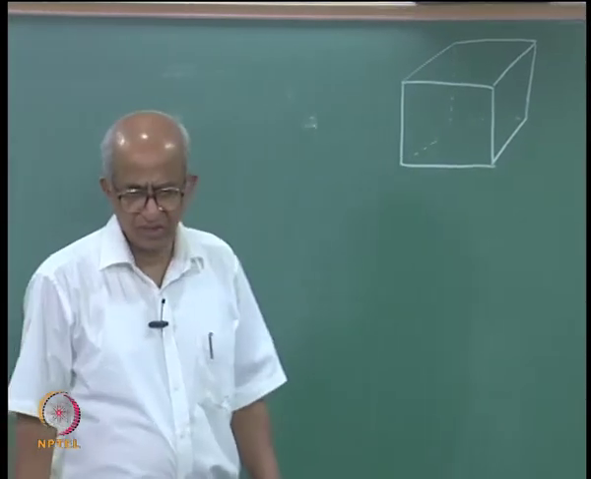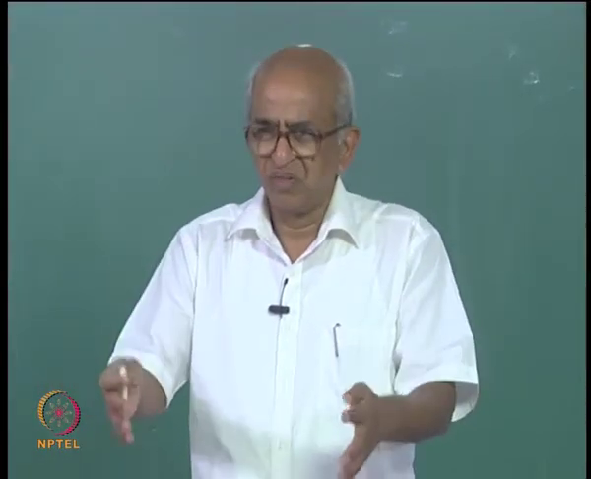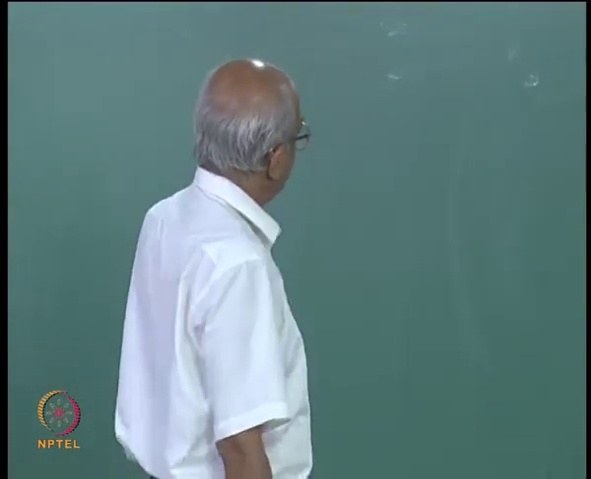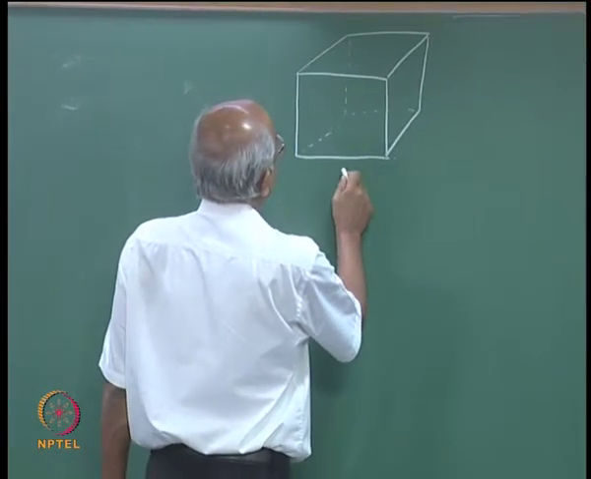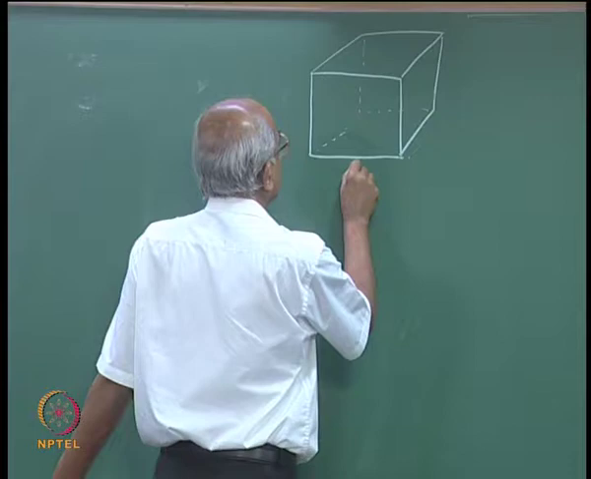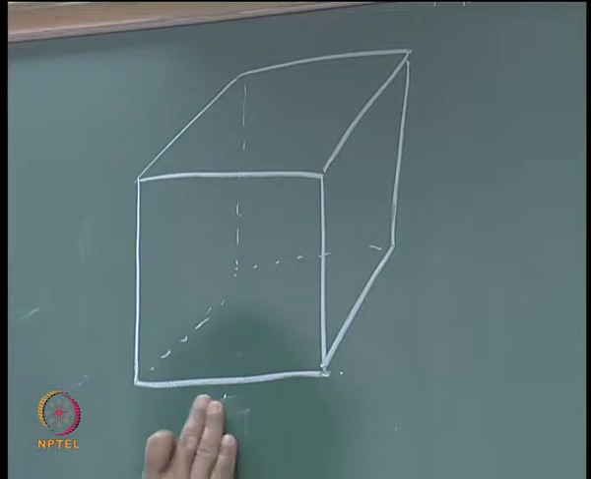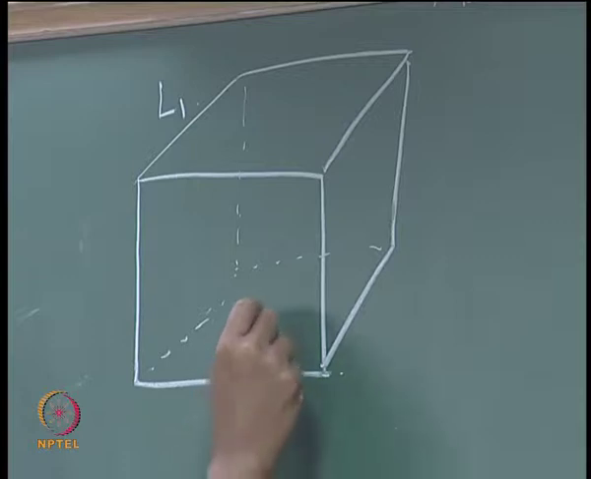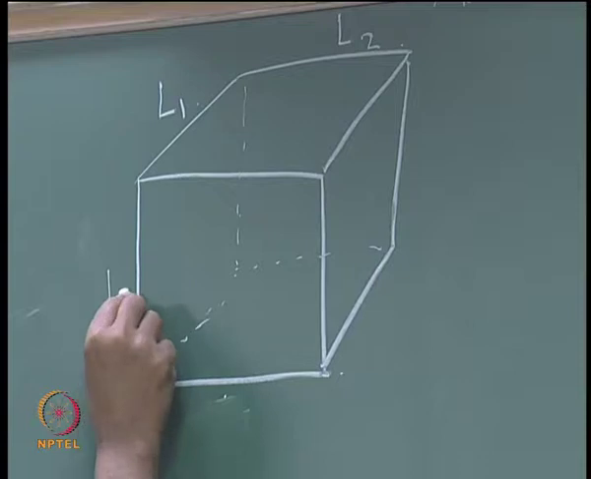And just to make things simple, I will say that this piece of metal has the shape of a rectangular box, so to say, and the sides of the box are, I will call this side L1, this side L2, and that side